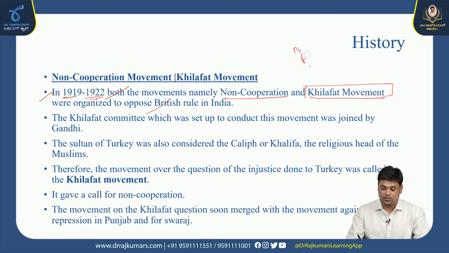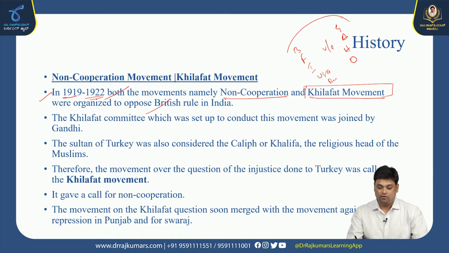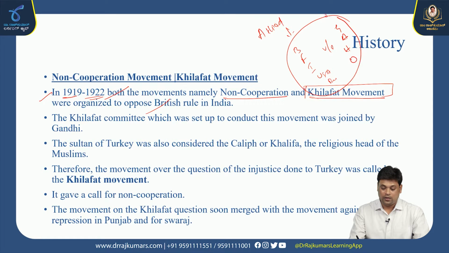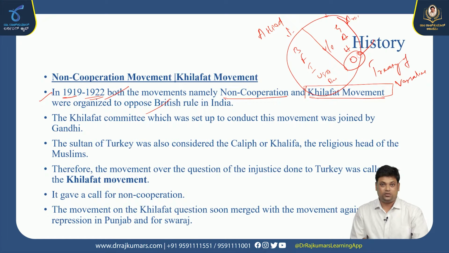Britain, France, Italy, USA, Russia for some time, versus Germany, Austria, Hungary, and the Ottoman Empire fought in World War I. Popularly, these countries were known as Allied powers, and those were known as Axis powers. Here the Ottoman Empire got defeated. So a treaty was signed, known as the Treaty of Versailles. As per the treaty, the Muslim leader of the Ottoman Empire was dethroned.